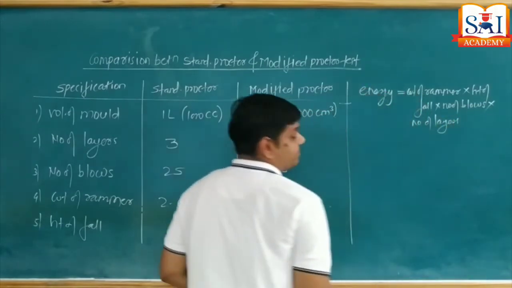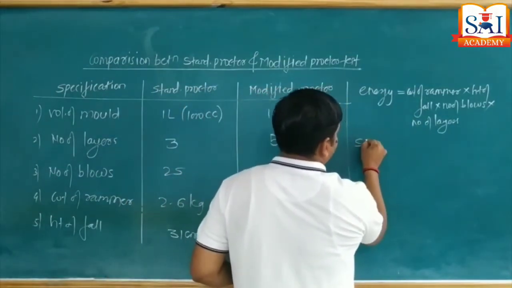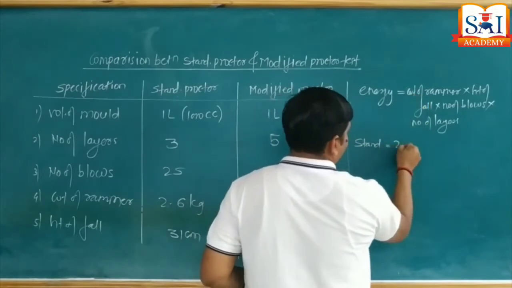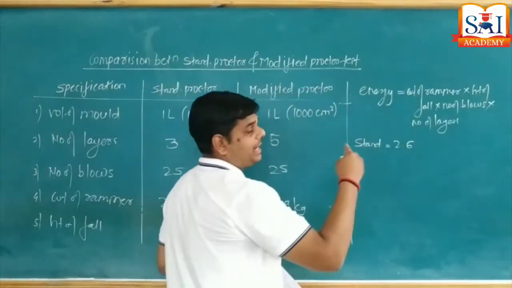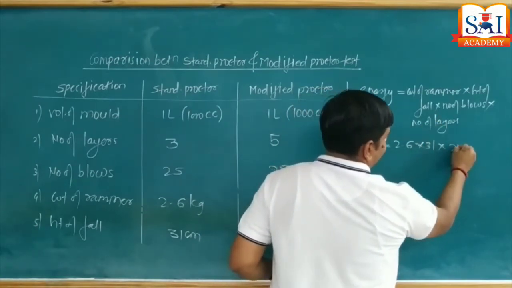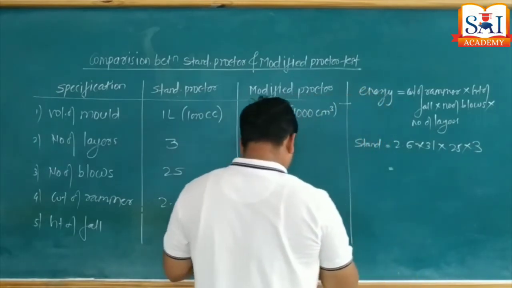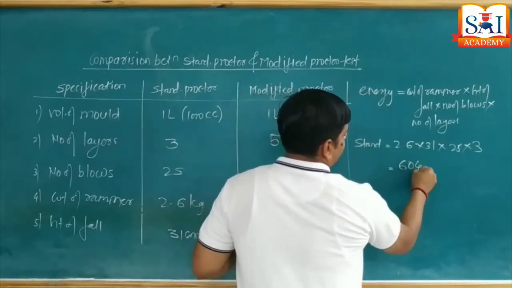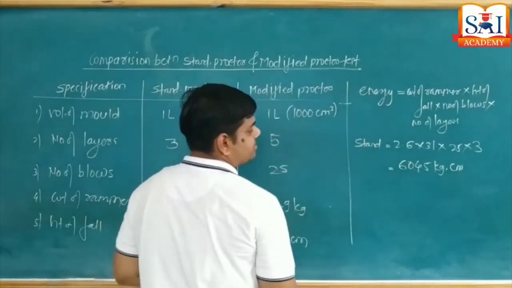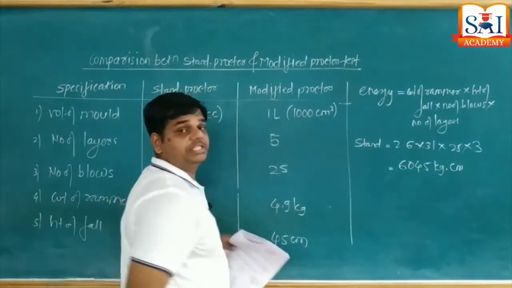So let's first calculate for standard Proctor test. Weight of rammer 2.6 kg, height of fall 31 centimeter, number of blows 25. How many layers are there? 3. So when you solve this, you will come to know the value is 6045 kg centimeter. So energy consumption in standard Proctor test is 6045 kg centimeter.